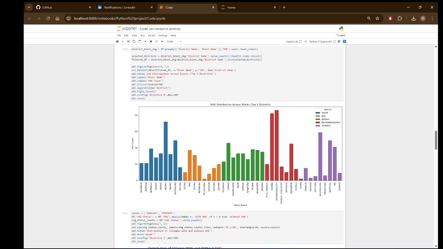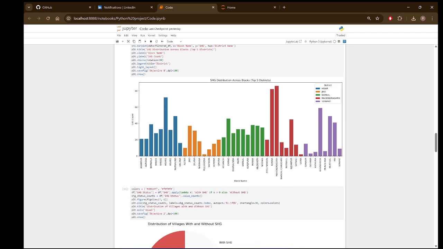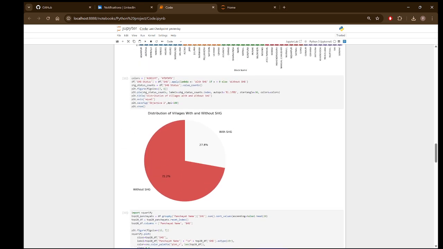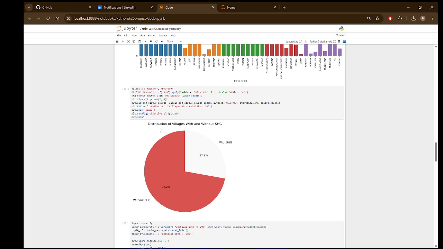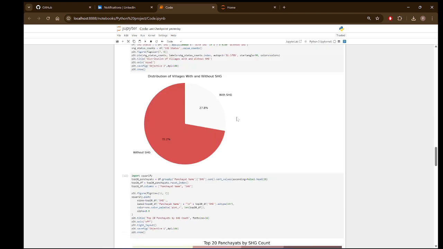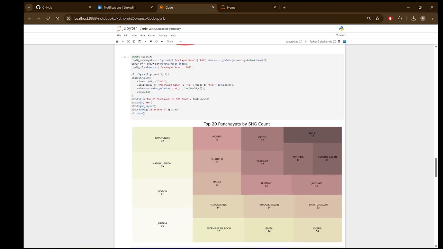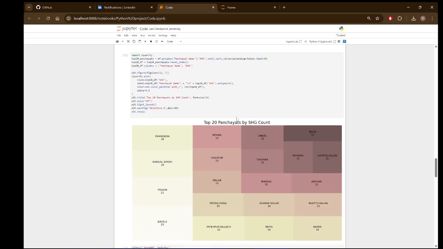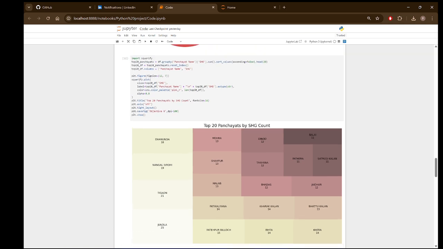And this is the SHG distribution of blocks, top five districts. This chart is representing the distribution of villages with and without self-help groups. These are the top 20 panchayats, and according to the self-help groups present in that particular panchayat, it is representing the size.